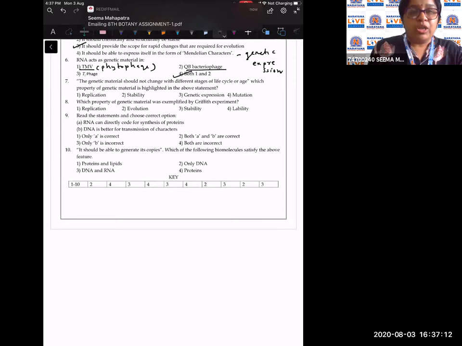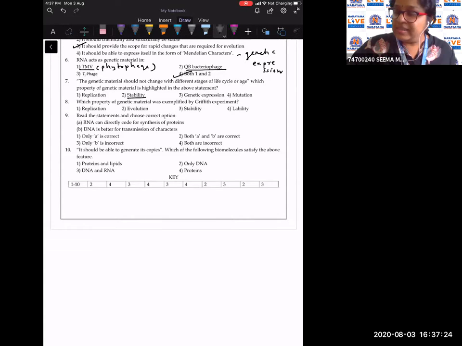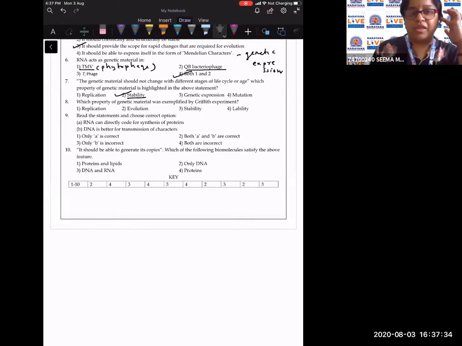Question number 7. The genetic material should not change with the different stages of life cycle or age. Which property of genetic material is highlighted in the above statement? The property highlighted is, children, stability. Chemical and structural stability is a must for the genetic material. That is how it can store the genetic information.